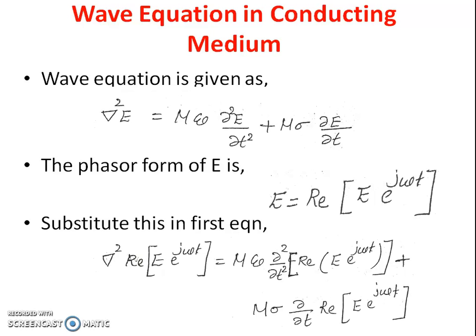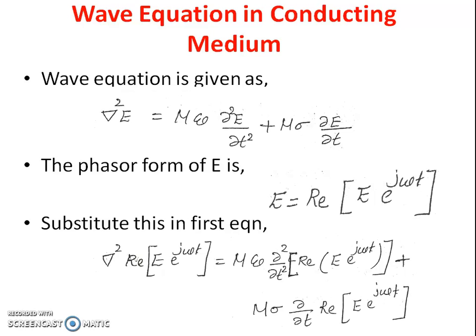And the fourth category is free space. Here the conductivity sigma is equal to 0, epsilon is equal to epsilon 0 in the case of free space, and mu is equal to mu 0. So the first two categories, the good conductor and lossy dielectric, have some conductivity present, so they come under the category of conductors.